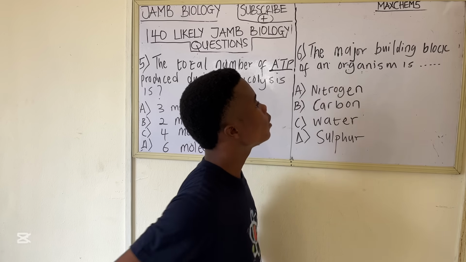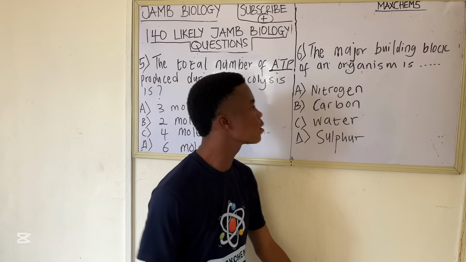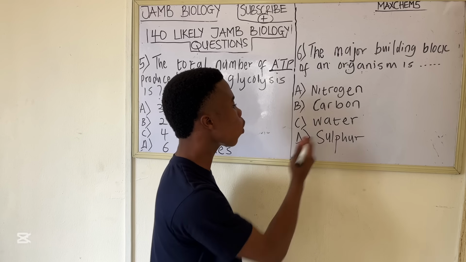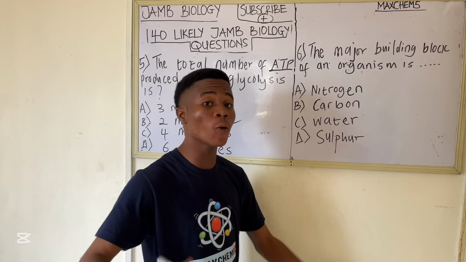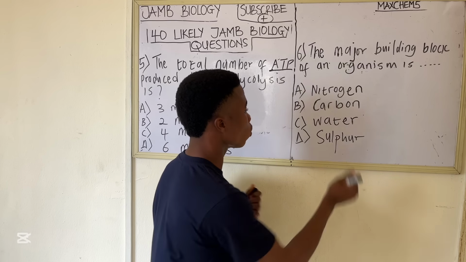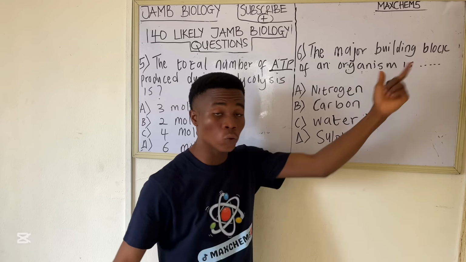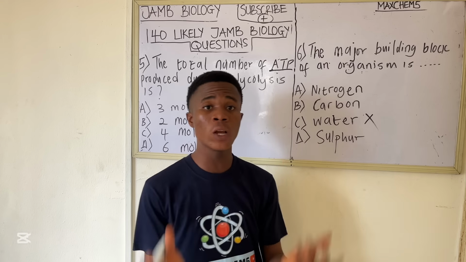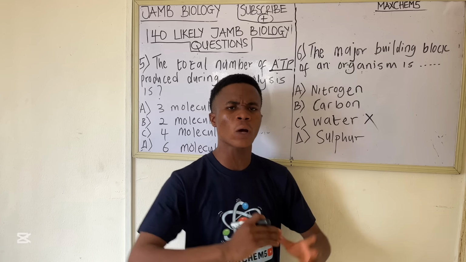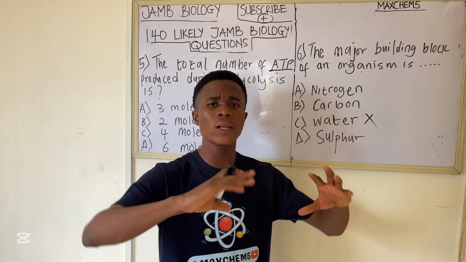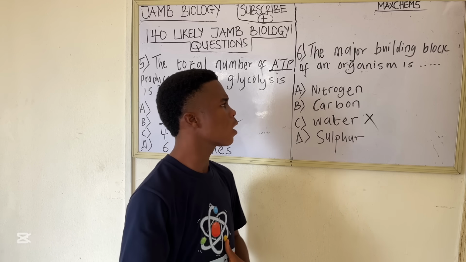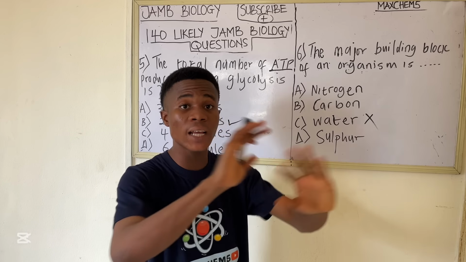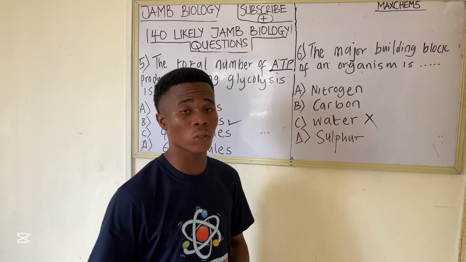Question C says that the major building block of an organism is: option A says nitrogen, option B says carbon, option C says water, and option D is sulfur. I know a lot of people who have gone for water, but water is not the correct option to this question. An organism is made up of biomolecules, carbohydrates, proteins, lipids. All of these biomolecules contain some of these elements, but carbon is present in all these biomolecules. Are you with me?